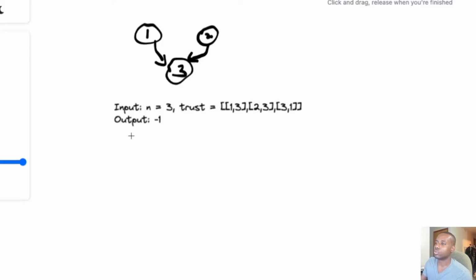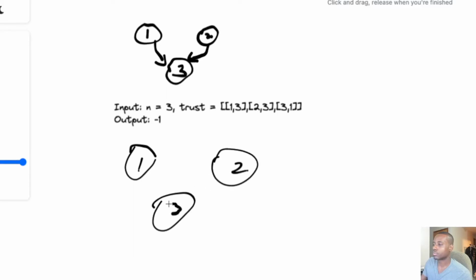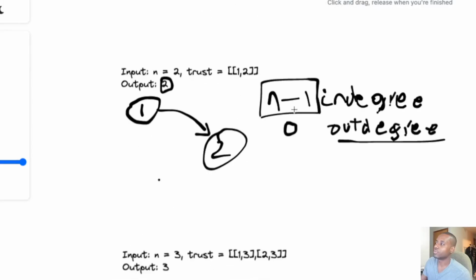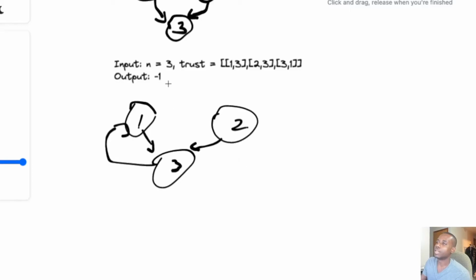So let's go a little bit quicker. This one's gonna be 1, 2, 3. Now 1 trusts 3, cool. 2 trusts 3, cool. But it says that 3 trusts 1, which makes no sense at all. So none of them fits that criteria. Even though 3 has an in degree of 2, you see that its out degree is 1, guys. Because of that, we don't have any node that satisfies those 2 criteria, so we're gonna return -1 to signify that we didn't find that person, guys.